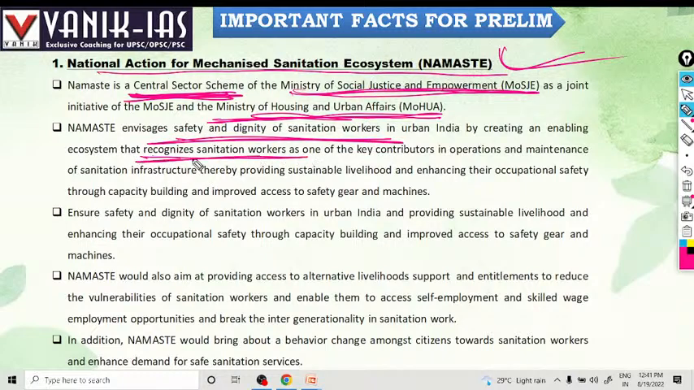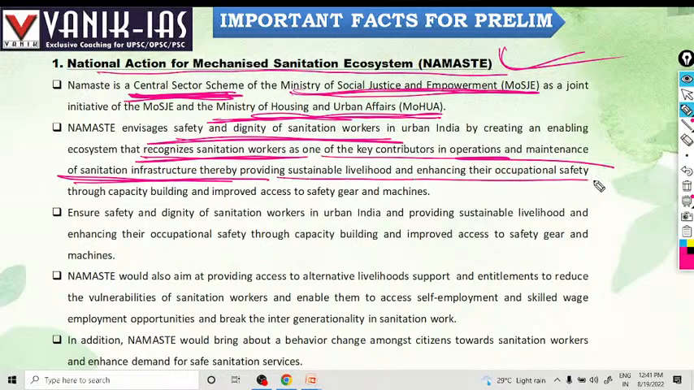Recognize sanitation workers as one of the key contributors in operations and maintenance of sanitation infrastructure. They are provided sustainable livelihood, enhancing their occupational safety through capacity building and improved access to safety gear and machines. So, increasing mechanization. Providing them sustainable livelihood, enhancing occupational safety, and recognizing them as key contributors, and providing safety and dignity to sanitation workers in urban India.